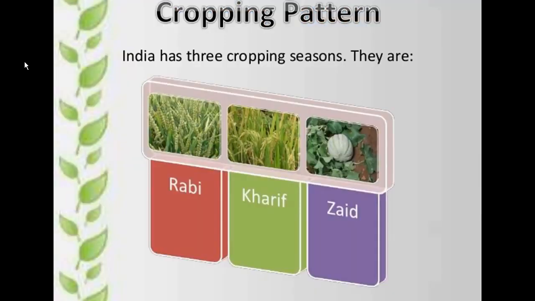Now, there was a cropping pattern. So India has 3 cropping seasons. They are Rabi, Kharif and Zaid. So they are the 3 types of cropping seasons here. We will talk about this in our next lecture.